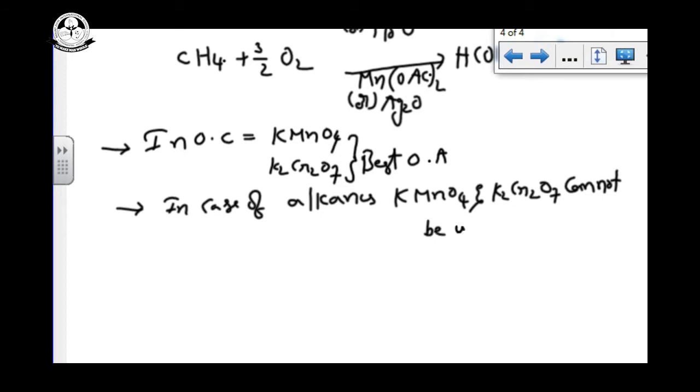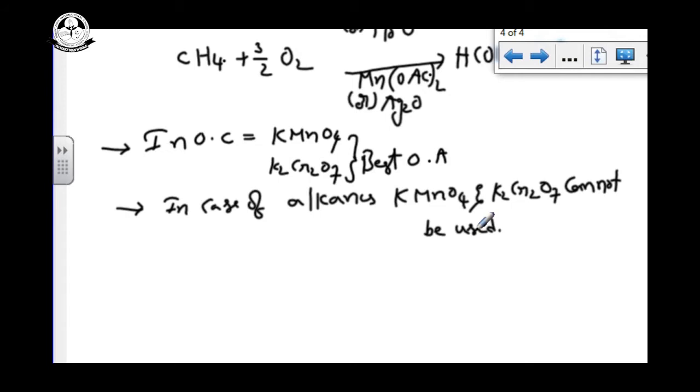It is a highly explosive reaction. Don't use them for the oxidation of alkanes to alcohol, alkanes to aldehyde or ketone, alkanes to acid. Don't use strong oxidizing agents like KMnO4, K2Cr2O7, HNO3. So these are the chemical properties of alkanes.